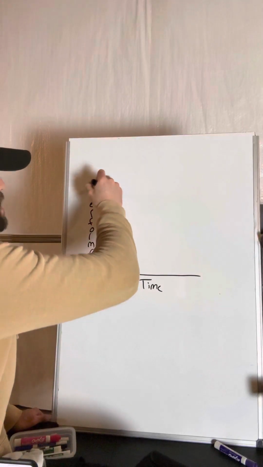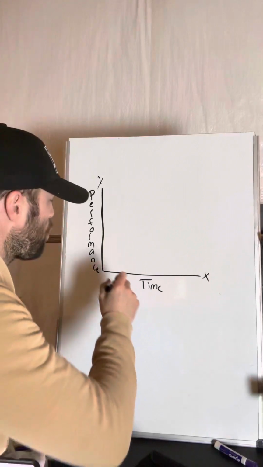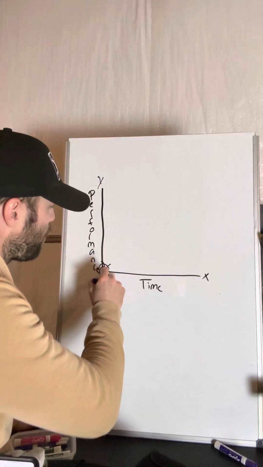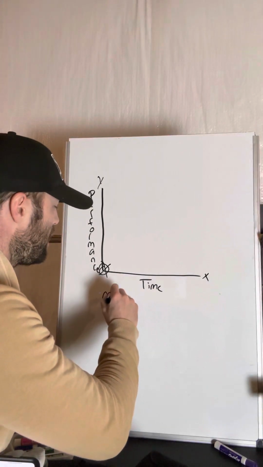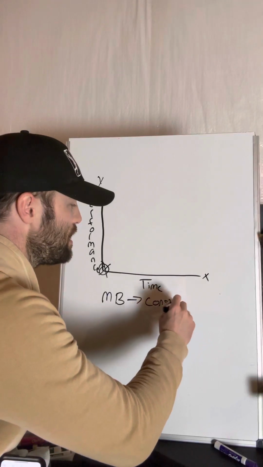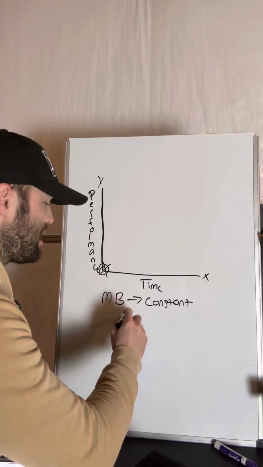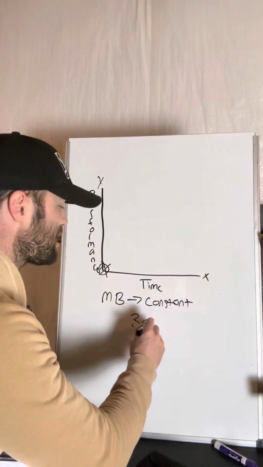We have a y-axis of performance, an x-axis of time. We have a real performance. So that is the real outcome right here. But we have to introduce something called a memory bias. We'll call it MB, and this memory bias is a constant. It always exists, and we're going to express that as a specific angle because we're going to use trigonometry to figure this out. And we're going to say that's 30 degrees.